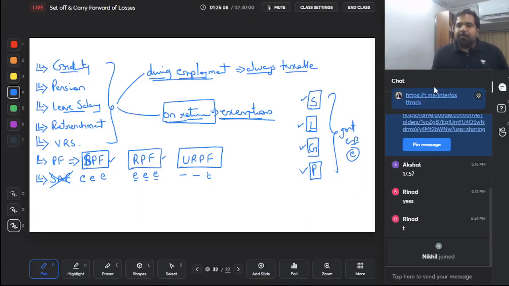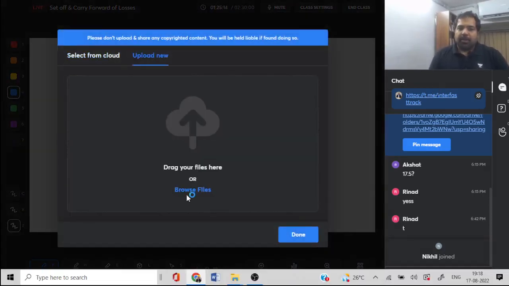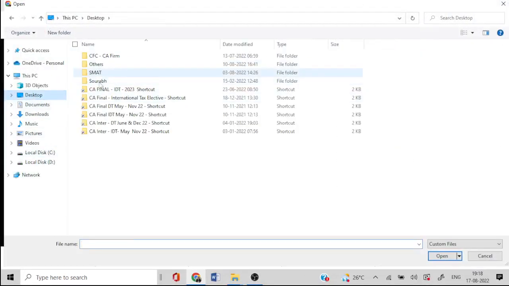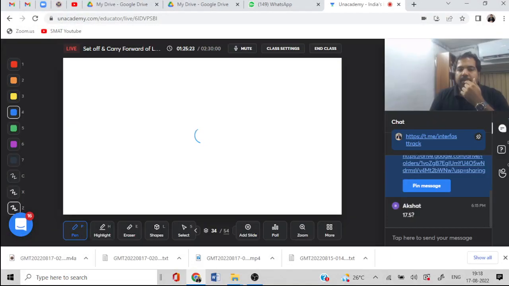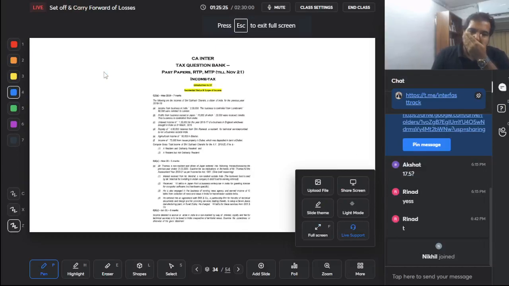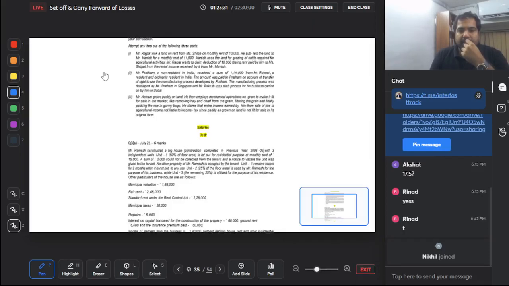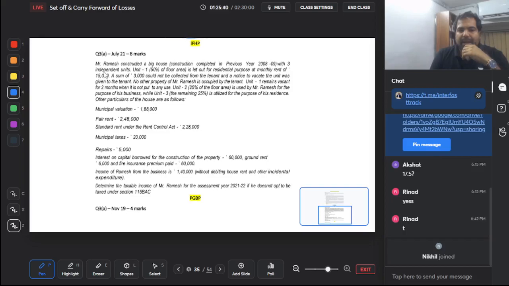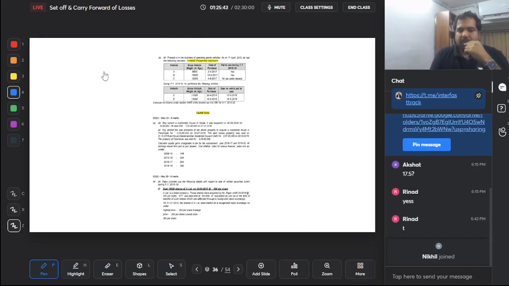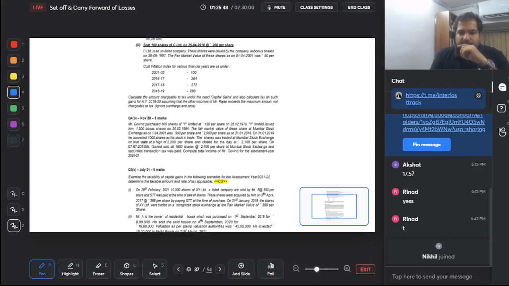Alright, so looking at doing the exam questions from the salaries chapter. So here we go. It's going to be a laughing matter, guys, what kind of questions are asked in the exam from this. So this is the question bank. On salaries there is no single one question, guys. So there are different questions. I'm going to take you to small parts of other questions which are from salary. Let me take you to the first question here.